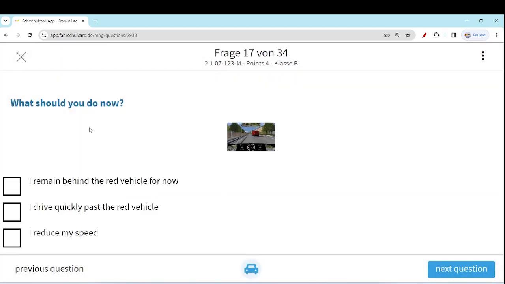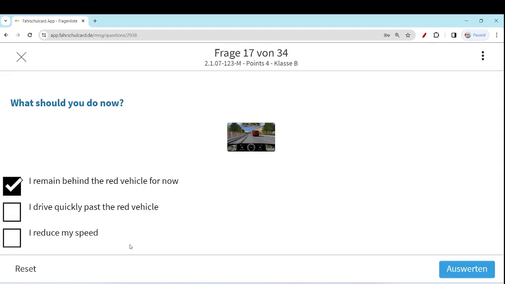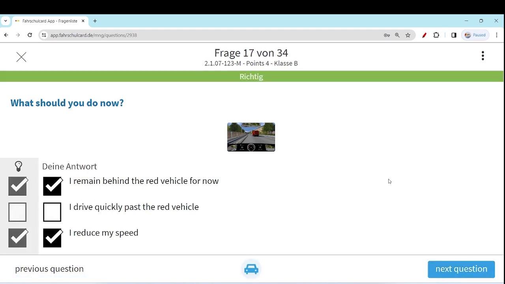I remain behind the red vehicle for now. That is correct. I drive quickly past the red vehicle. It is not an option. The red vehicle is already almost in our lane. If you try to drive fast, you can hit the red van. There could be an accident. I reduce my speed. This option, because you have to reduce your speed, otherwise you can actually hit the red van. So these two options are correct.